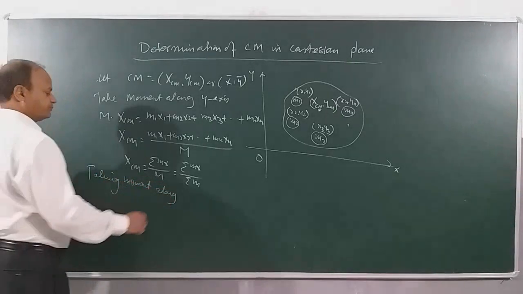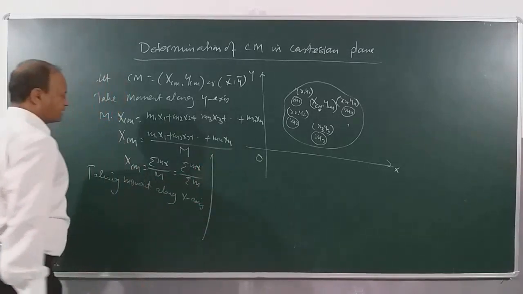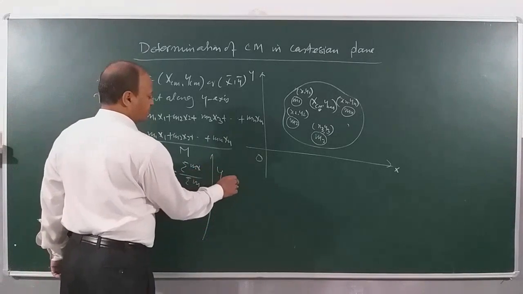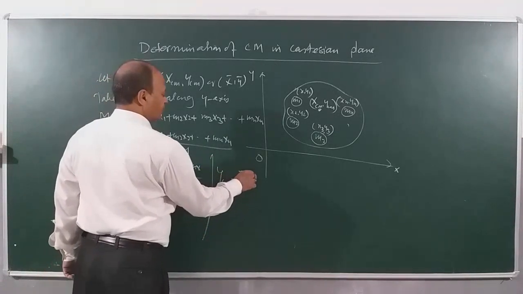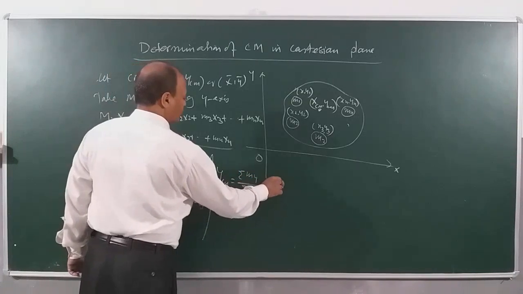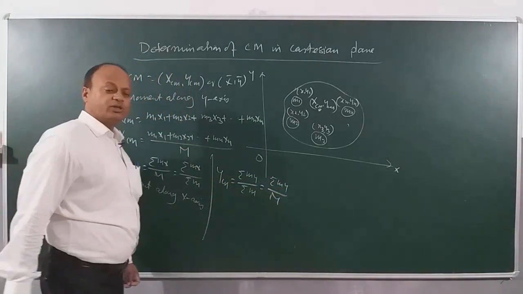If I take moment along x-axis, in the same manner I can say ycm is equal to sigma my by sigma m, or sigma my by capital M, where capital M is the total mass.